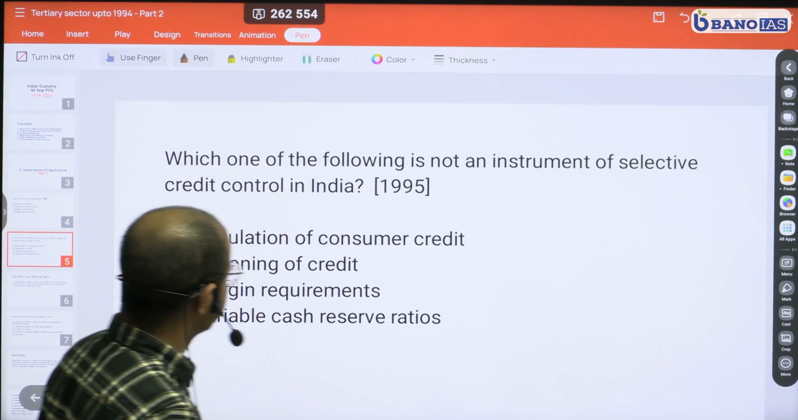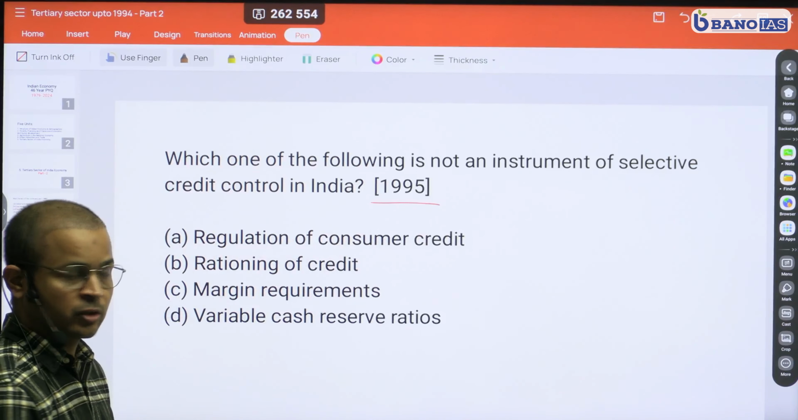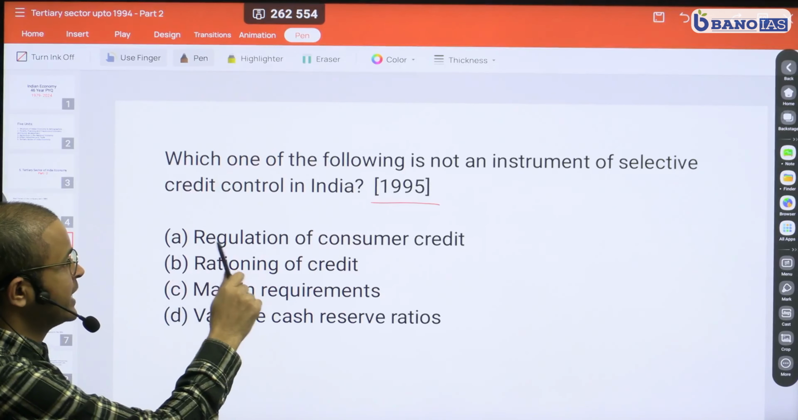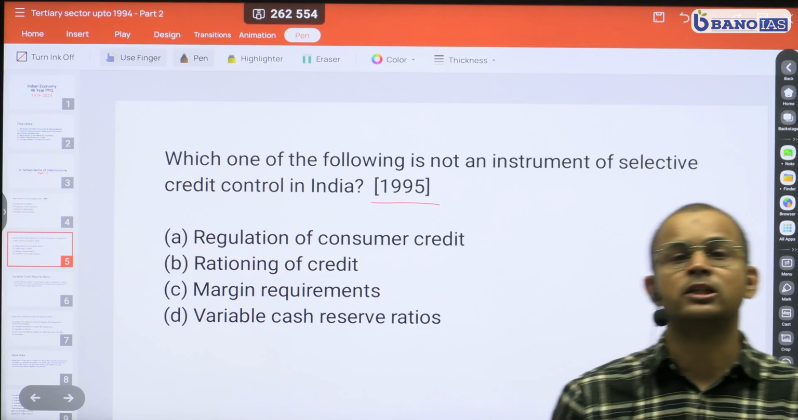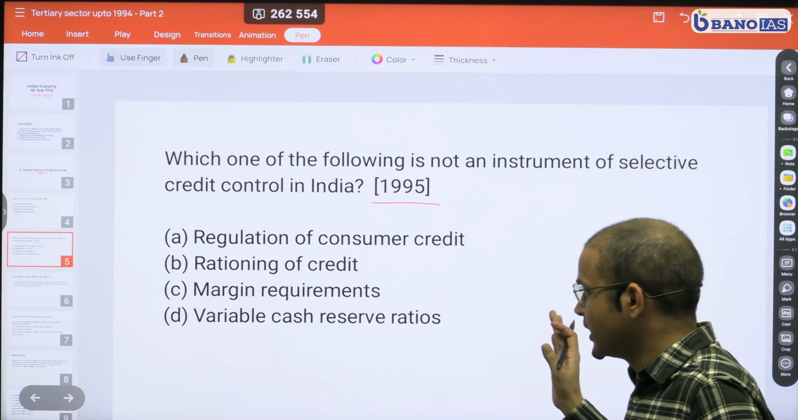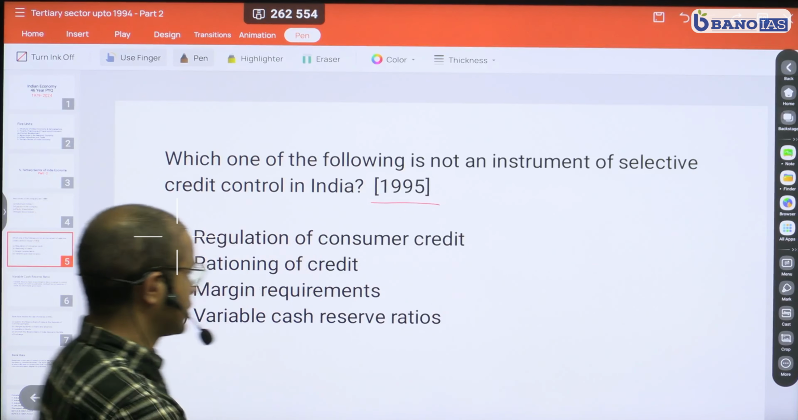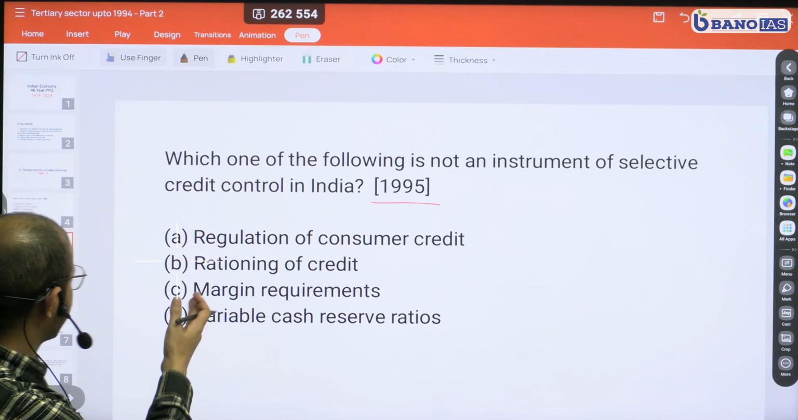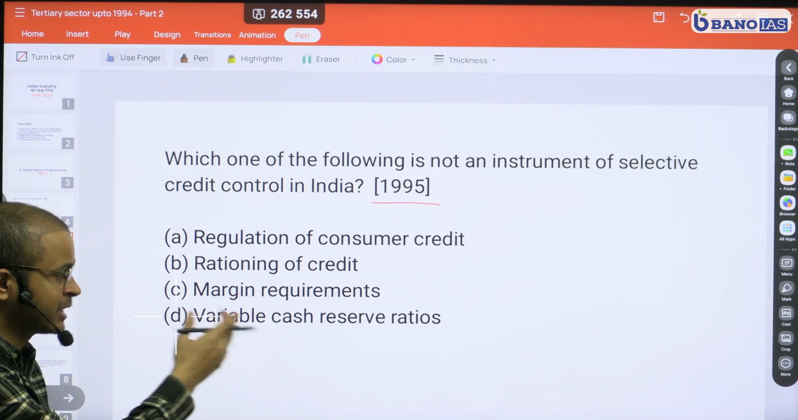Moving to the next question. This is a question from 1995. Let's read the question first. Which one of the following is not an instrument of selective credit control for India? So which is not an instrument of selective credit control? Let's read our options. Option A, regulation of consumer credit. Option B, rationing of credit. Option C, margin requirement, and option D, variable cash reserve ratio.